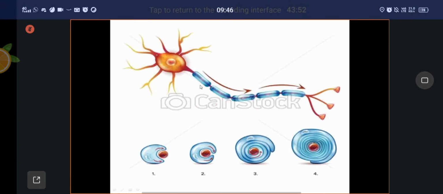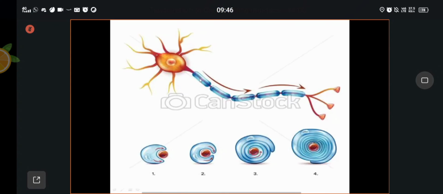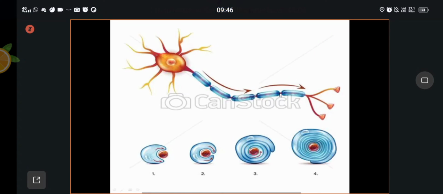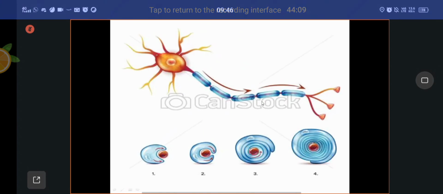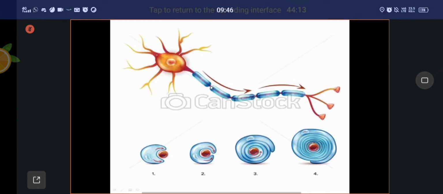In this picture, you can see this is the cell body, dendrites, this is the axon, and the blue color segments represent myelin sheath. There are gaps between the myelin sheath, they are called nodes of Ranvier. Because of jumping at these nodes of Ranvier, conduction of nerve impulses will be passed.